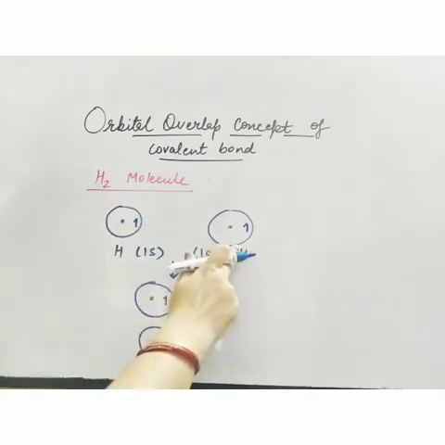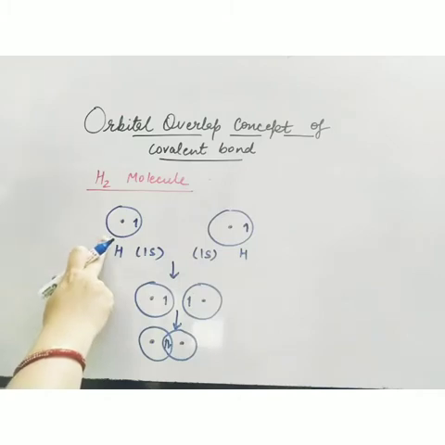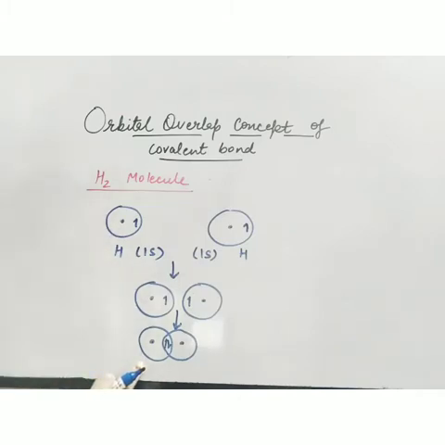These are atomic orbitals. The electrons were present in atomic orbitals initially, but after the formation of the molecule, the electrons are now present in the molecular orbital. The electron cloud here is known as the molecular orbital. Because of the partial overlapping of atomic orbitals, the electrons are paired.